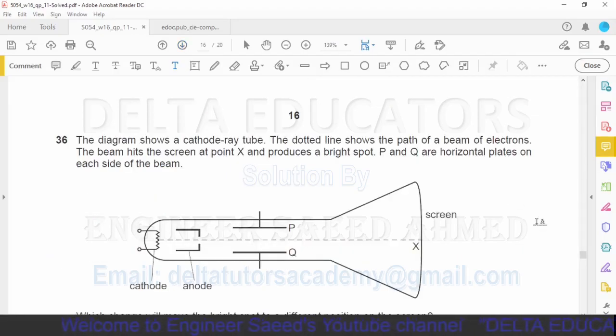Question number 36. The diagram shows a cathode ray tube. The dotted line shows the path of a beam of electrons. The beam hits the screen at point X and produces a bright spot. P and Q are horizontal plates on each side of the beam.